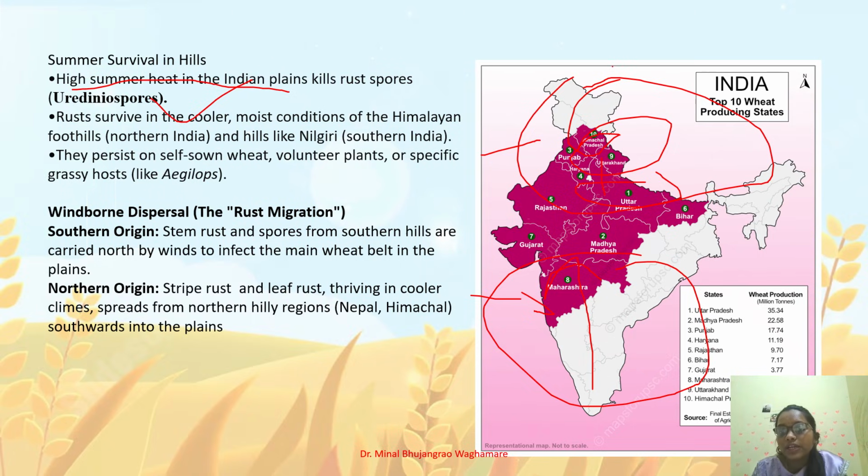It is present in the Tibetan region, above the Himalayan foothills. Due to this also, less black stem rust is available in India.